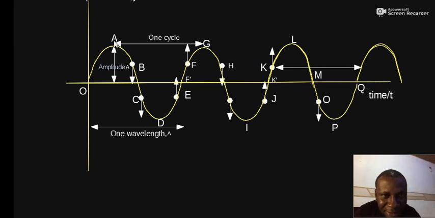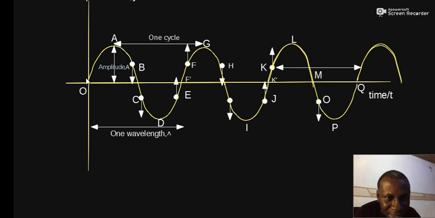Alright, the distance between A and L, therefore the crest A and the crest L, will be 2 wavelengths. So therefore the distance between A and B will be what? Let's count. That will be from A down to this point, a quarter wavelength, because from O to A is half of half a circle, and from A to this point is half of half a circle.